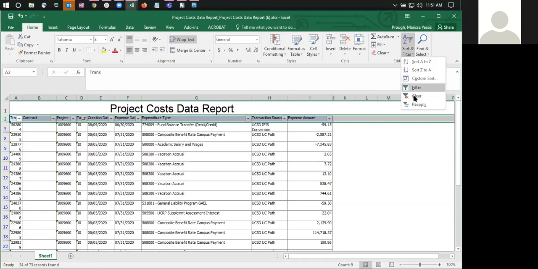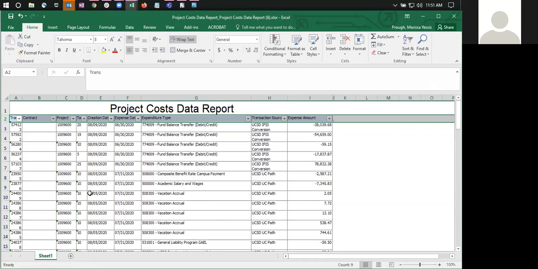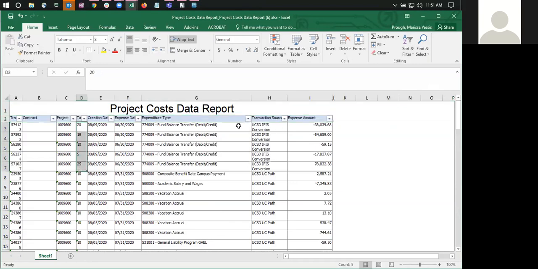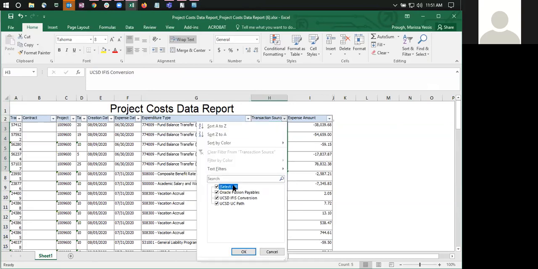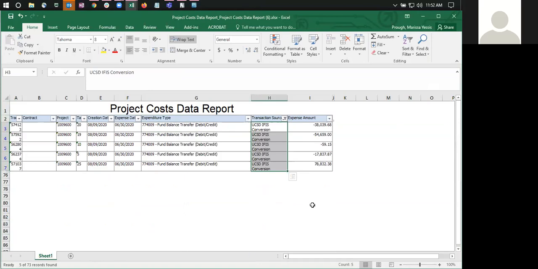And then another way is to say, okay, at this project, maybe I just want to see what my starting balance is at the project level, regardless of the tasks. There's two different ways. One, you could look for this particular expenditure type. The other one would be that you could use this transaction source of conversion. So at this particular project level, we can see that the starting balance, from a project overall level, is this 31,000. So they could backtrack that and look at it per task. So, different ways to slice it and dice it.